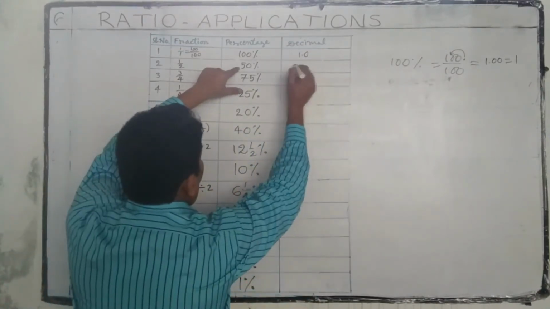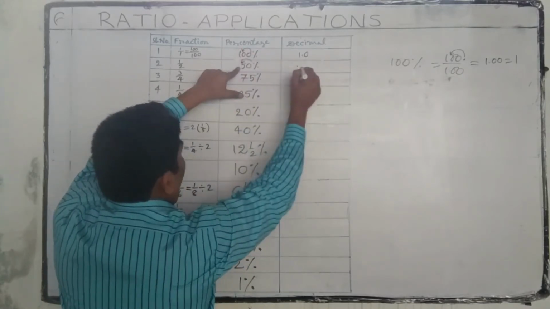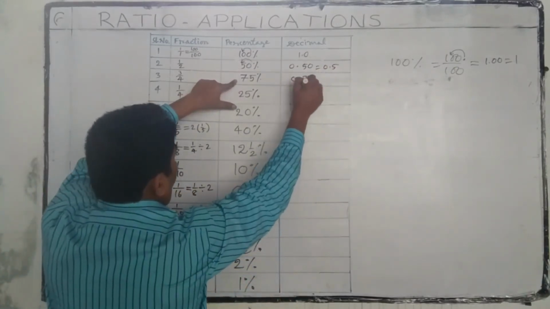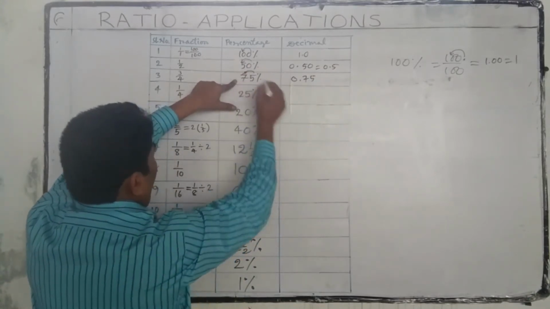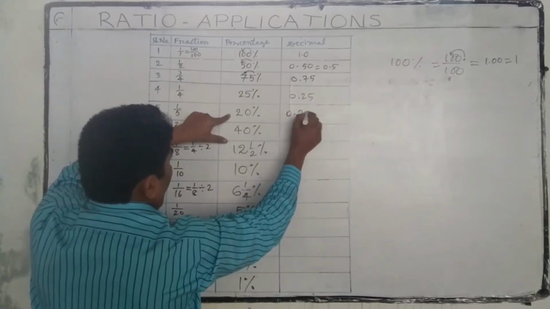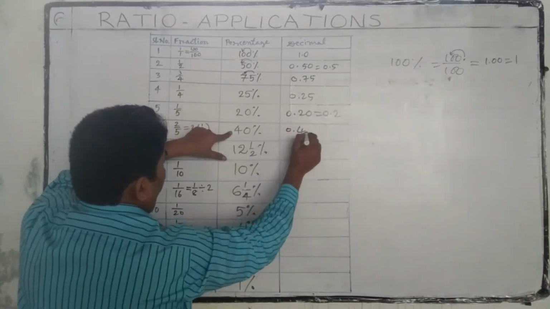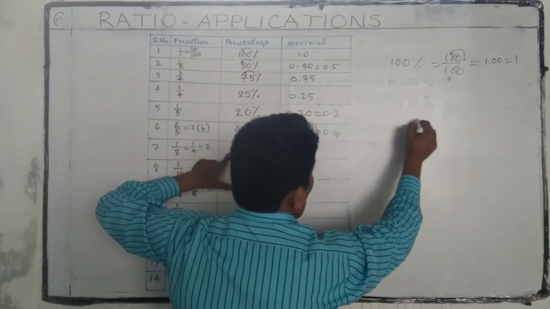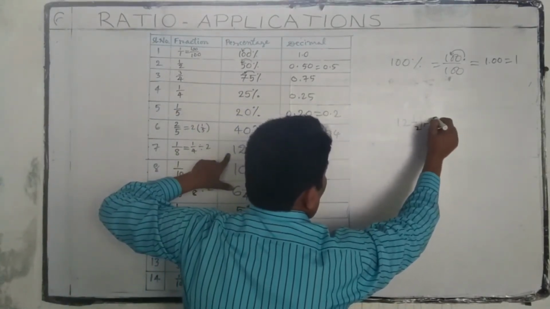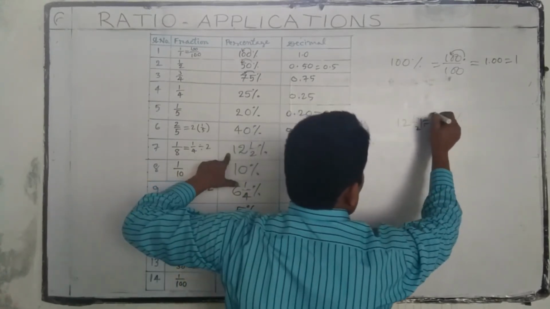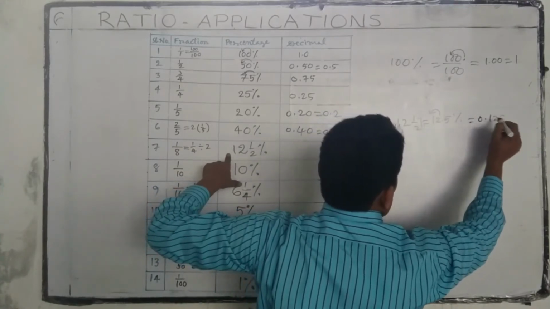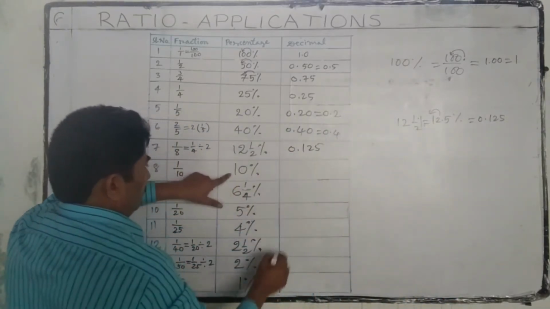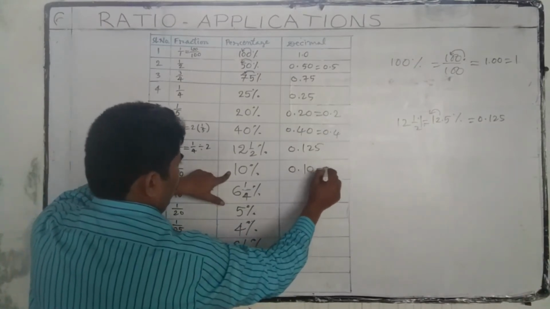So 50% is 0.50, that is called 0.5. 75% is 0.75, 0.25, 0.20, that is called 0.2, 0.40, that is called 0.4. 12 and half percentage, 12.5 percentage, is 0.125 as a decimal. 0.10, that is called 0.1.